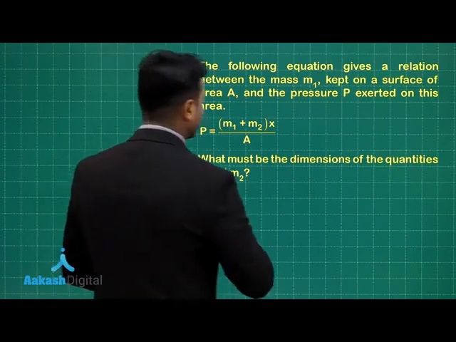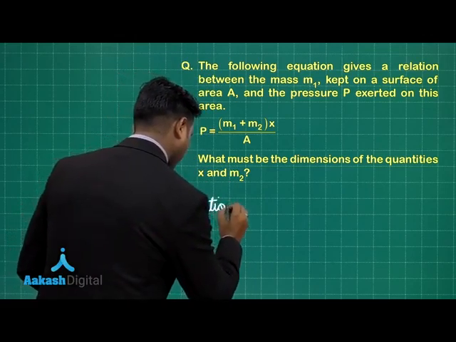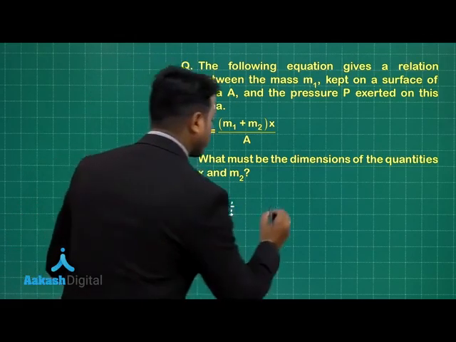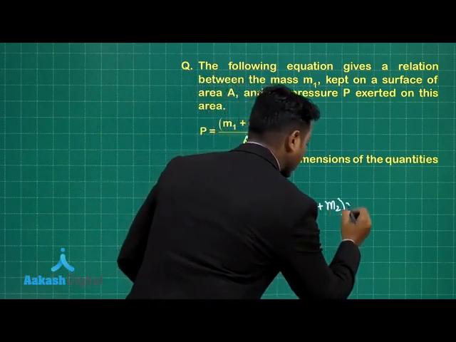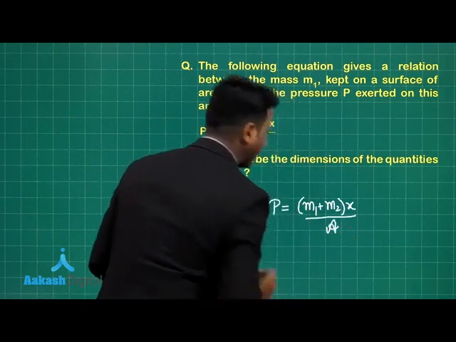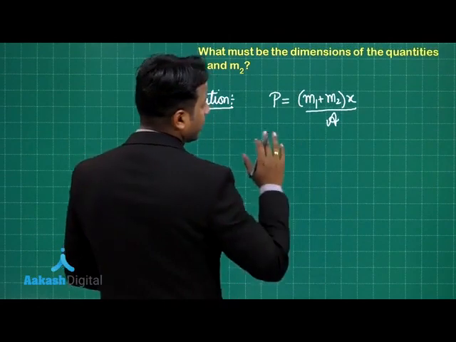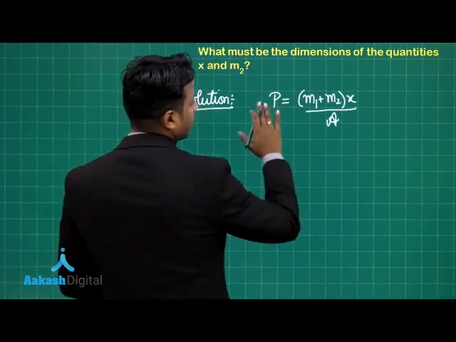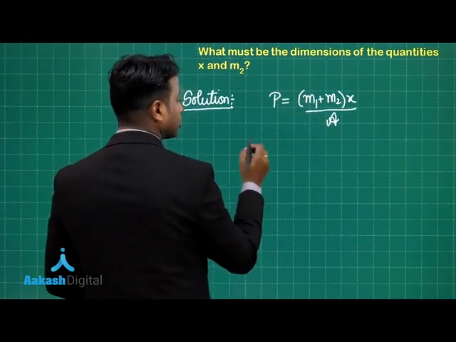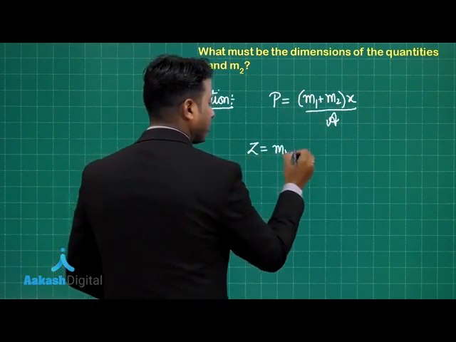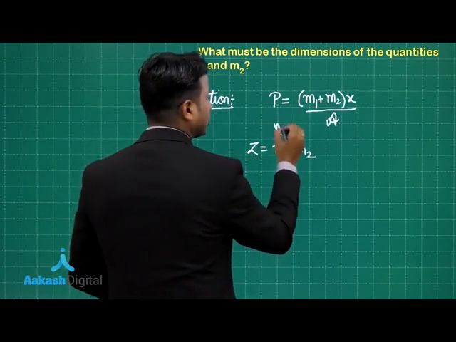Now let's try to solve this question. I have a pressure equation that says P equals (m1 plus m2) times x divided by A. Here P is labeling the pressure quantity. Let's focus on the quantity m1 plus m2. Now m1 is mass, which is mentioned in the question.